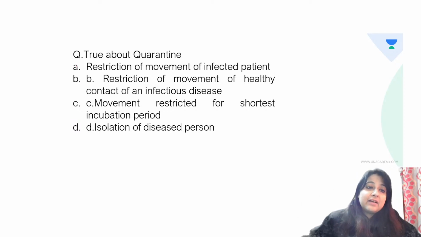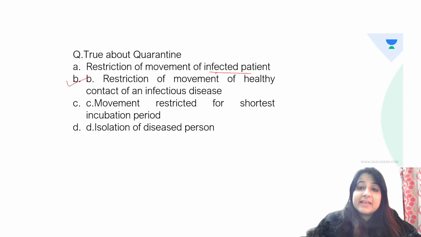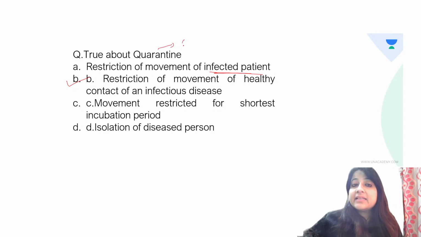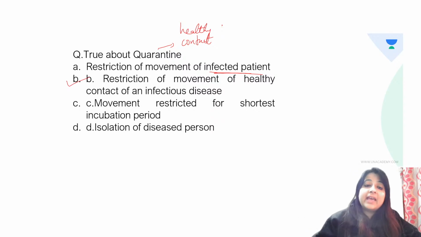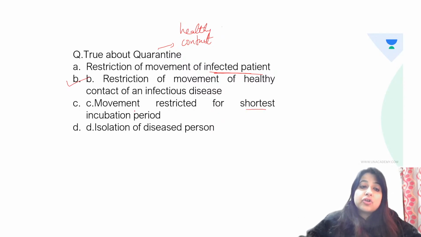So of course, the answer is B. Now, restriction of movement of infected person is never quarantine. Always remember, it is done for a contact. The term quarantine is always used for a healthy contact. It's never for a patient, and it's never done for the shortest incubation period. It is done for the longest incubation period.